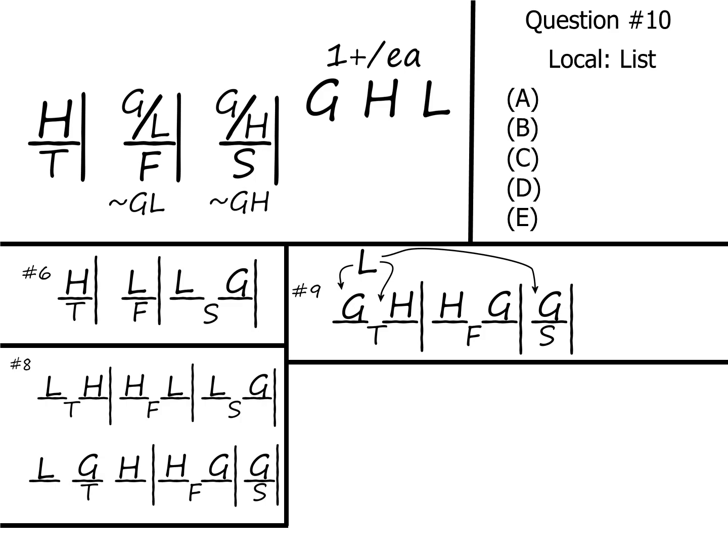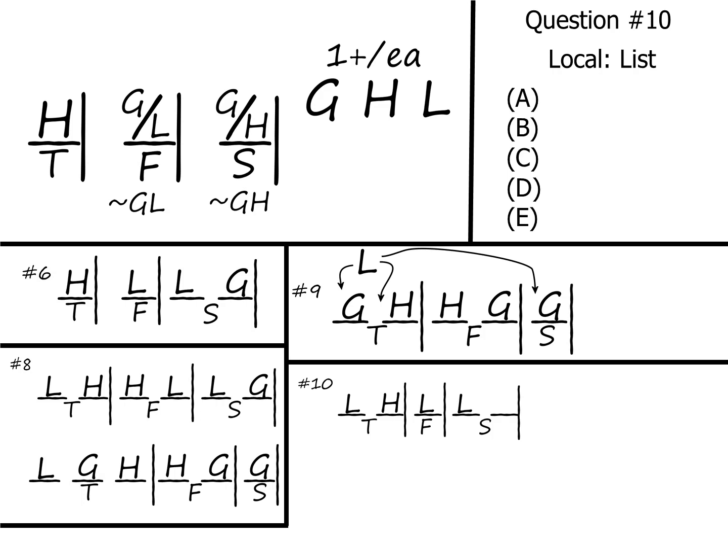Because it's a local question, we're going to build a new sketch that incorporates the if condition. The if condition is if Limelight is shown 3 times, Harvest twice, and Greed once. Our experience with question 10 is going to guide us a bit here. If something is shown 3 times, that means it's shown on all 3 days. But remember that Harvest is already going to be on Thursday as the last film, which means that L will be in front of H on Thursday, L will be the last film on Friday, and it can't be the last film on Saturday. So that means that L will be in front of either G or H on Saturday. And remember, now that L is on Friday, that's going to block G from going to Friday, because of the rule that says L and G can't both be on Friday together.